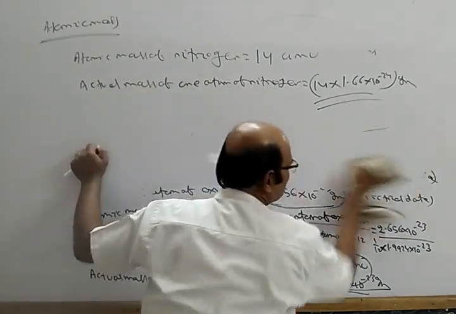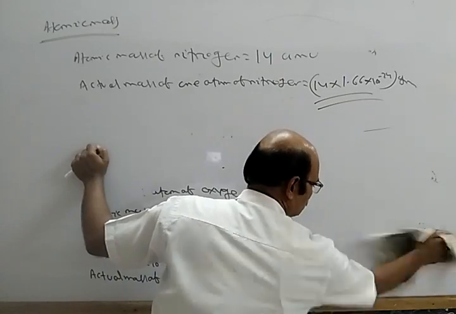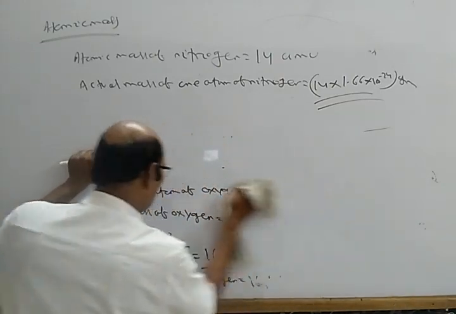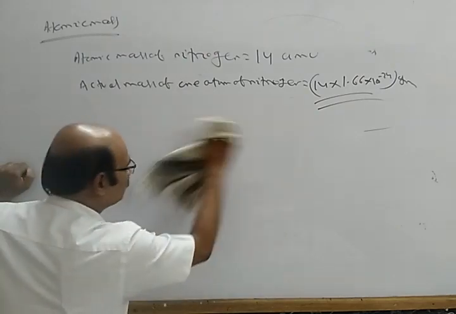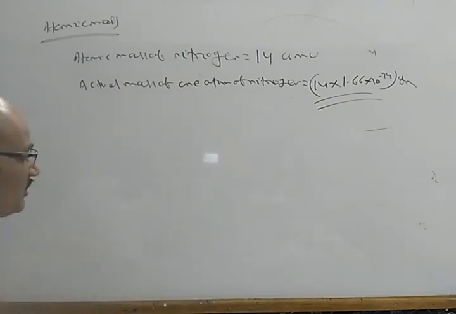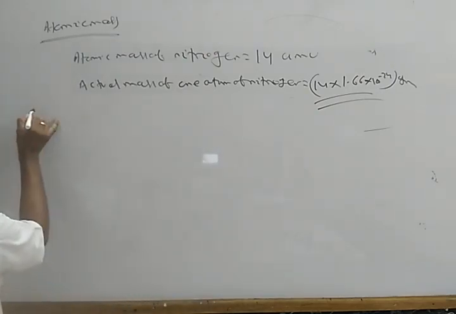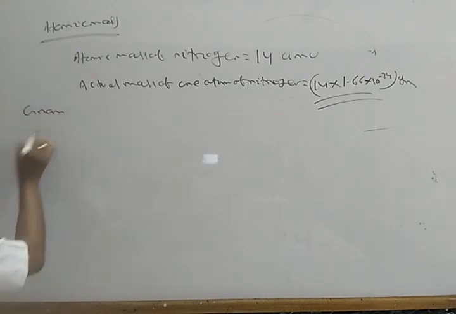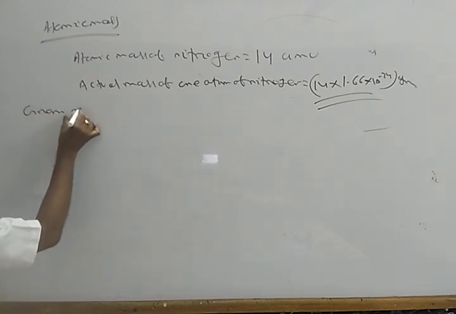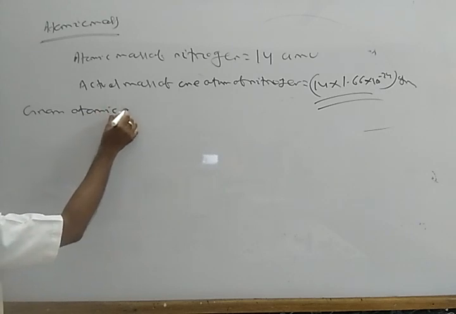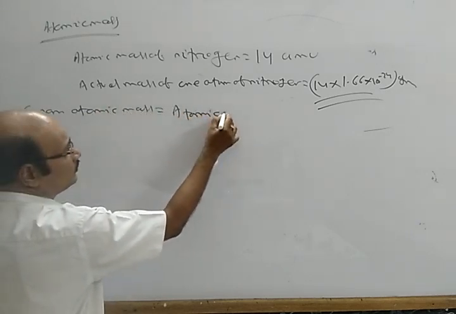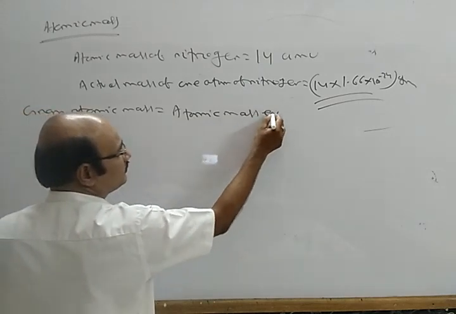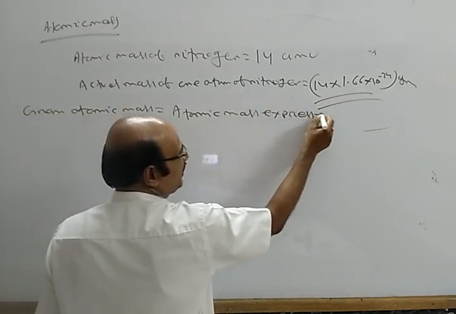Now let's see what gram atomic mass is. Simply, gram atomic mass is the atomic mass expressed in gram.